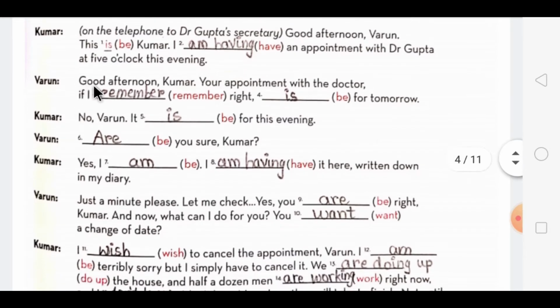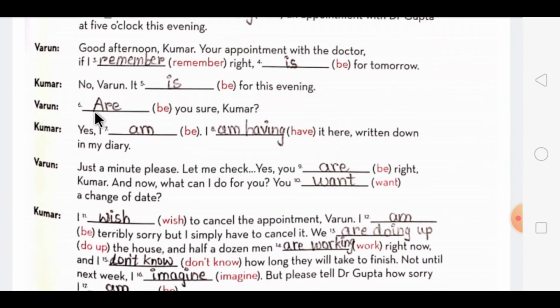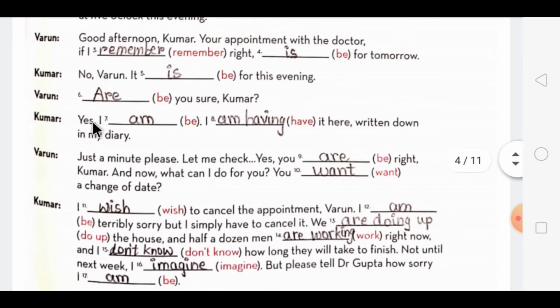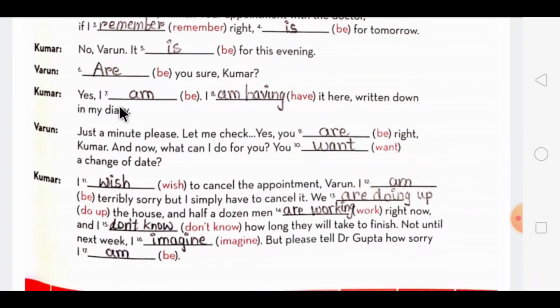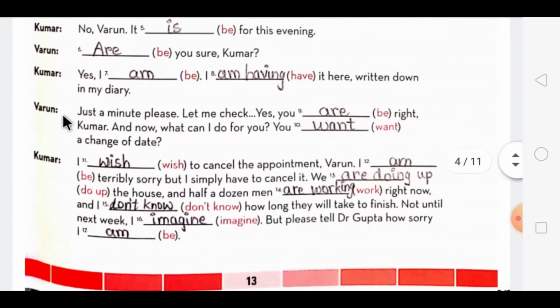Now Varun is saying, Good afternoon, Kumar. Your appointment with the doctor, if I remember right, is for tomorrow. Kumar replies, No, Varun, it is for this evening. Now Varun is asking, Are you sure, Kumar? Kumar replies, Yes, I am. I have it here written down in my diary. Now Varun is saying, Just a minute, please. Let me check. Yes, you are right, Kumar. And now, what can I do for you? You want a change of date?